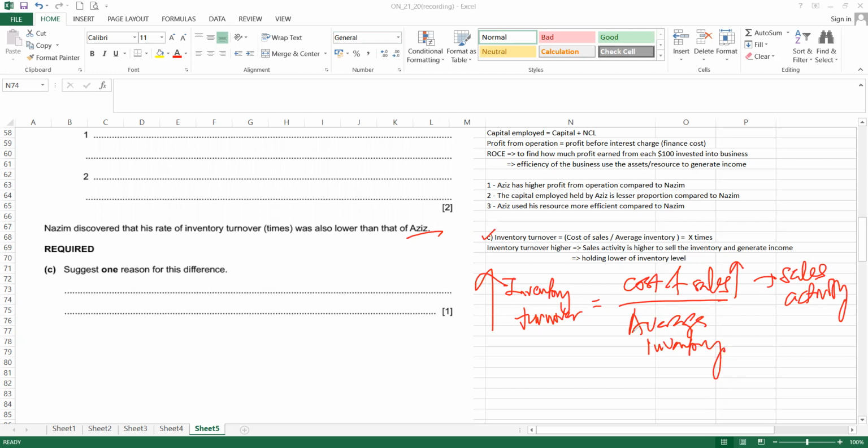Okay. Another is inventory. This is using the mathematical concept. When this one increases, this one must decrease. So that can increase the inventory turnover. So the message to send out is to use the formula to indicate whether you want higher inventory turnover: increase the sales activity, which is this one, cost of sales will increase, and the average inventory has to reduce. The holding level of the inventory has to reduce. Okay, let's move on.